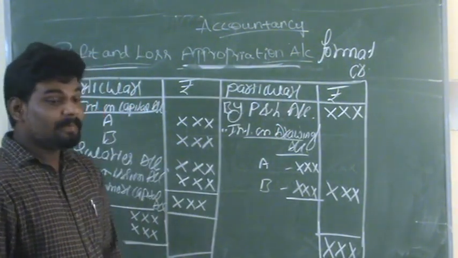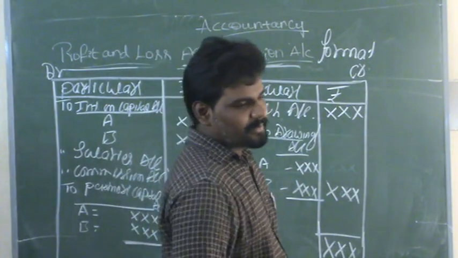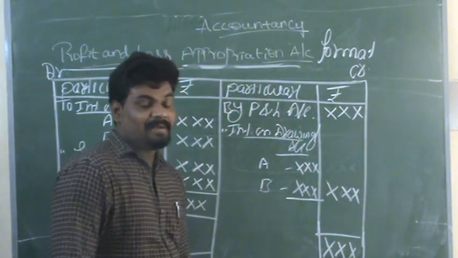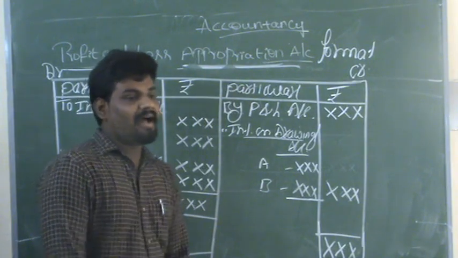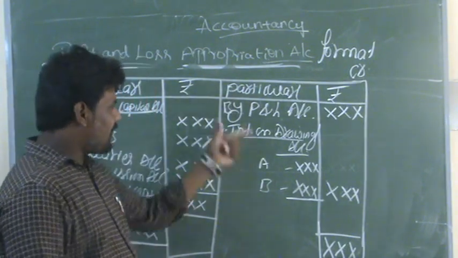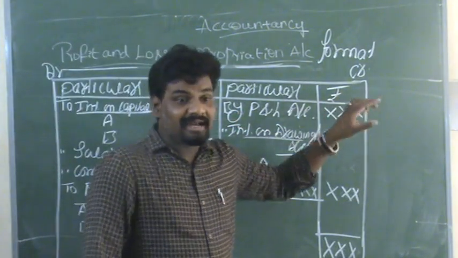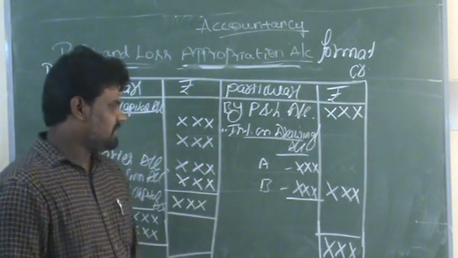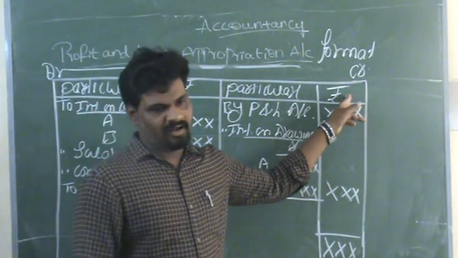This is very important as per practical oriented questions also. They may ask to prepare imaginary figures on profit and loss appropriation account, and at that time we can record all these transactions. In the absence of values, we need to record some values in the amount column.